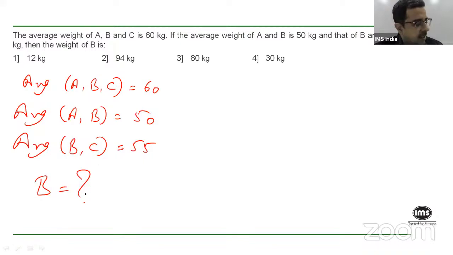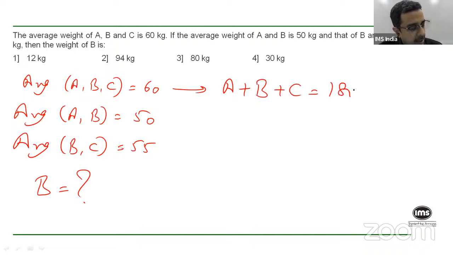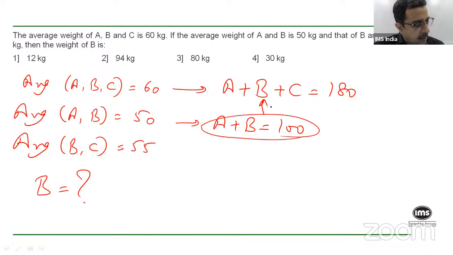Yeah, this is a pretty simple question, isn't it? Since you're told that the average of A, B, and C is 60, can I say that the total weight of all the three will be 180? Because 180 divided by 3 gives you 60. Now, I am also told that the average of A and B is 50, which means the total weight of A and B will be 100. Correct? Now, if I put this value of A and B over here, then I will get the value of C as 80.